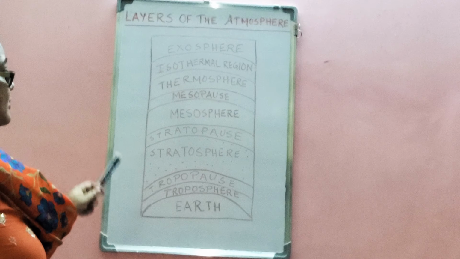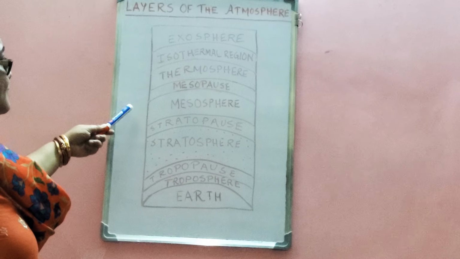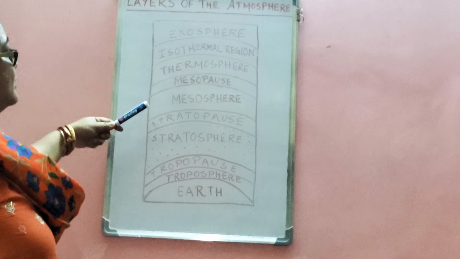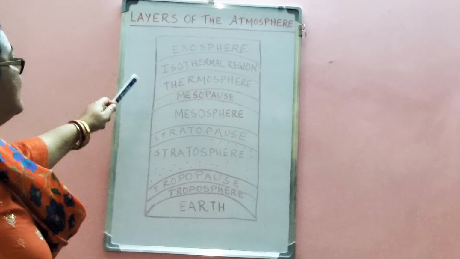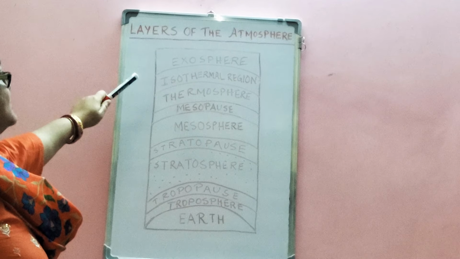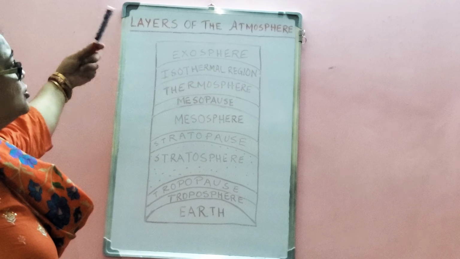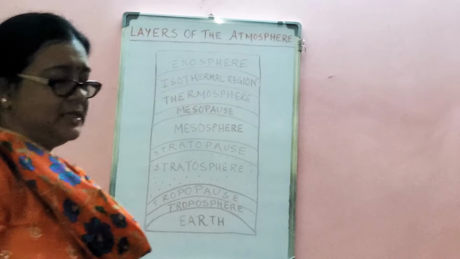Above the troposphere, there is the stratosphere layer. Above the stratosphere layer, there is the mesosphere layer. And above the mesosphere layer, there is the thermosphere layer. As you can see in this diagram, above the thermosphere layer, there is an isothermal region. And finally, at the top, you can see the exosphere layer, and finally, it is leading to space.